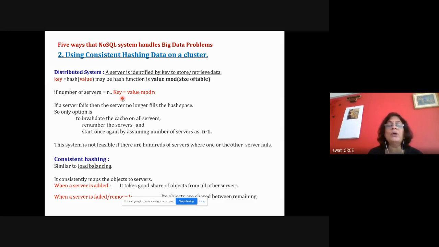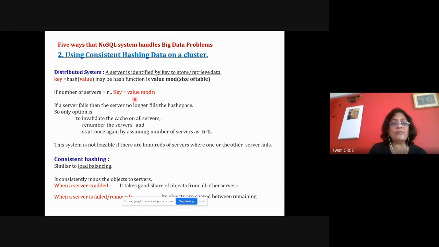So whenever you want to get or retrieve the value, you can again apply the function, identify the server and get the value. But what is the problem in this scenario? Because in case of a cluster, there are thousands of servers, and there may be one server failing in a day. And if a server fails, then you need to invalidate all the cache of the system. Then you have to renumber the servers, so you will have n minus 1 servers, and again you will have to recalculate everything and store. So it is not at all suitable.